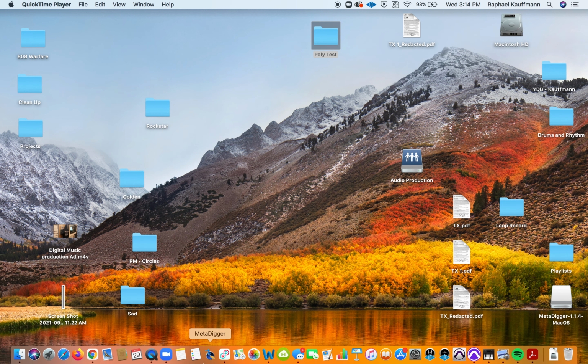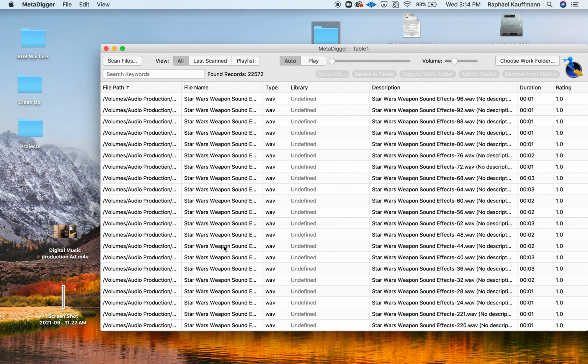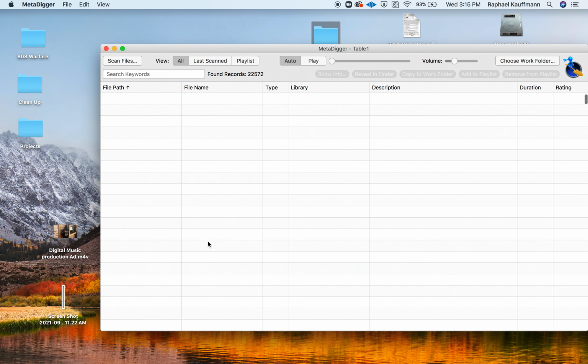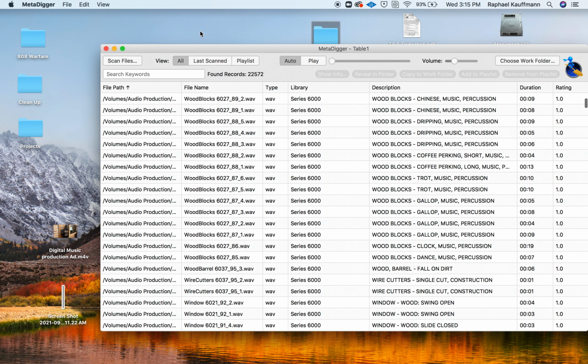But if you go down to your dock, you should see an icon for a little blue creature surfing on a golden shovel. It is called Metadigger, and Metadigger is a database program, a searchable database, so we can go through all of the sounds in our library. There are a lot of lightsaber effects, apparently. Those are kind of new.